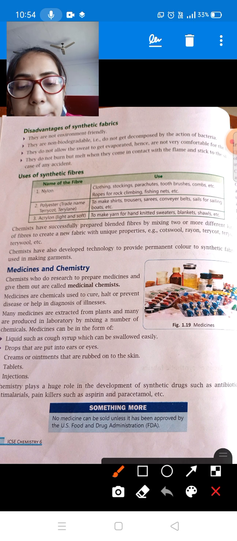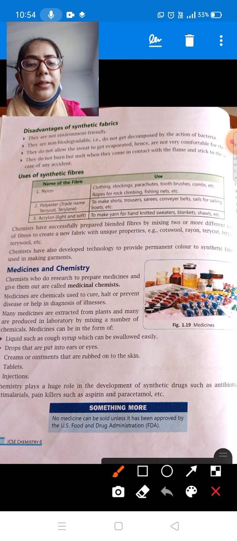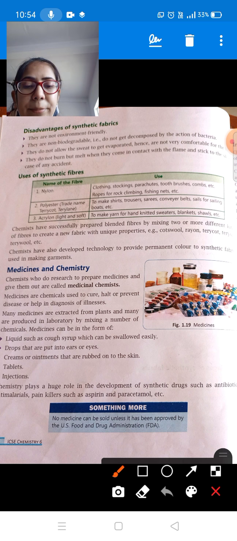Many medicines are extracted from plants and many are produced in laboratory by mixing a number of chemicals. Students, many medicines we obtain directly from plants and animals, and many medicines are prepared in the laboratory. In the chemistry lab, many medicines are prepared by mixing a number of chemicals, right? By mixing different chemicals we can prepare new medicines, and those people who prepare the new medicines are called medicinal chemists.